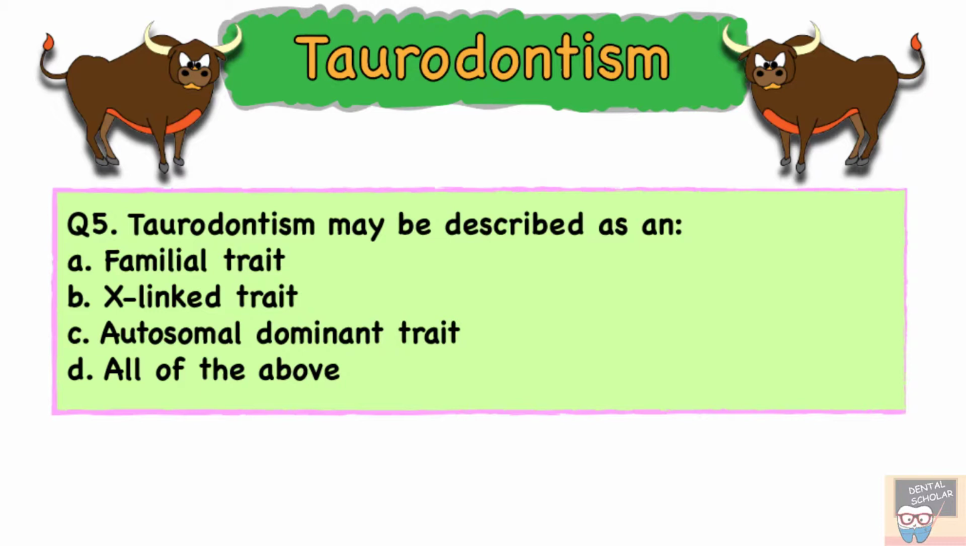The correct answer to this question would be option D, all of the above. That is, taurodontism can be a familial trait or an X-linked trait or an autosomal dominant trait. Now, since taurodontism is associated with a number of syndromes, also it is associated with hypodontia, cleft lip and cleft palate, it may be due to any of these three, right? It can be either a familial trait or an X-linked trait or an autosomal dominant trait.